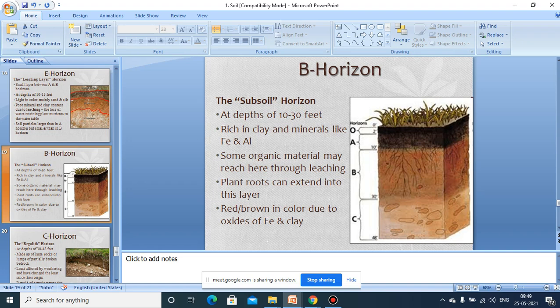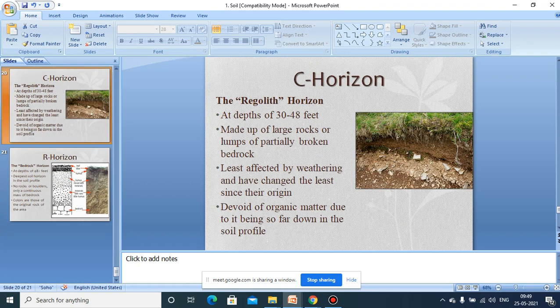So what is the C horizon? The C horizon is also called the regolith horizon. Its depth is up to 30 to 48 feet. It is made up of large rocks and partially broken bedrocks.